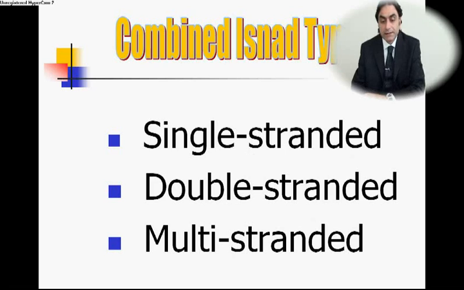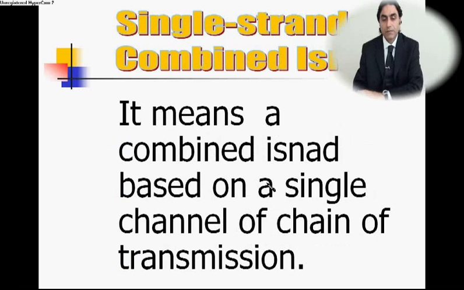Combined isnad types: single-stranded. Combined isnad can be single-stranded and can be double-stranded and can be multi-stranded.